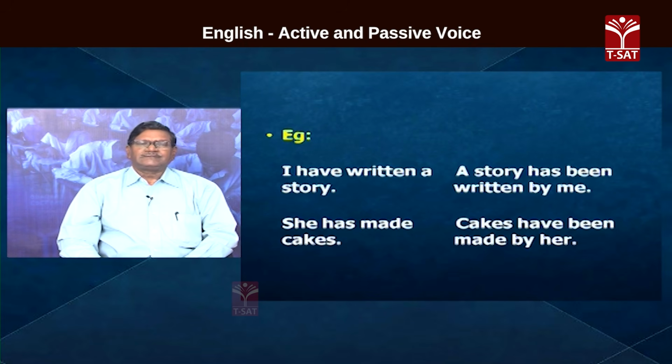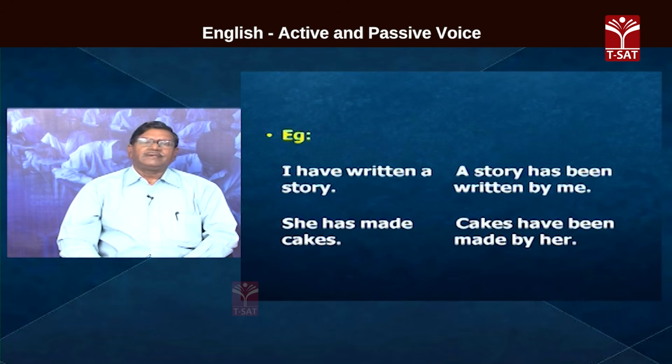And then look at the second sentence. She has made cakes. Cakes have been made by her. She has made cakes. Cakes becomes the subject. Cakes is the object in active voice and it becomes subject in the passive voice. Has made, because it is she, the helping verb is has. Now, cakes it is plural, therefore, have.